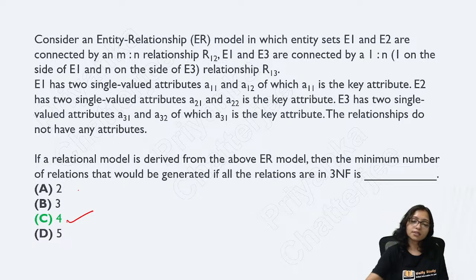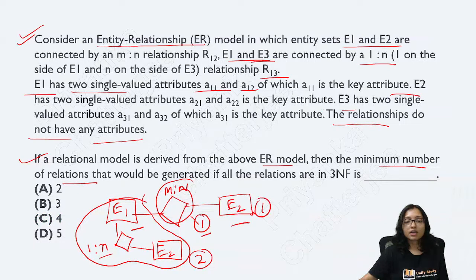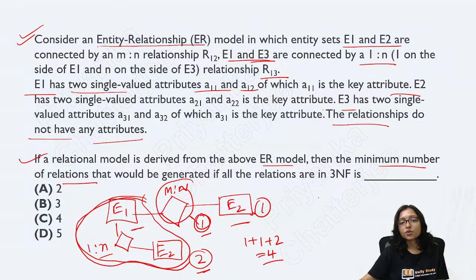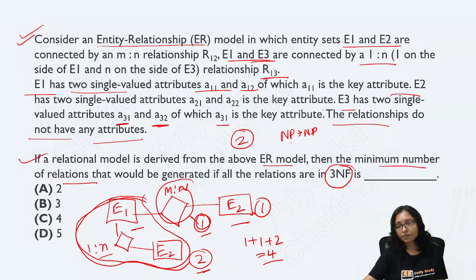Definitely 4 will be my answer, because here I need one table, for this one I need one table, and for this one to many part I need two tables. So 1 plus 1 plus 2, that is 4. To confuse you, they mention 3NF. It will be definitely in 3NF, because here the attributes are given. You can see everywhere there are two attributes. There will be no chance of non-prime to non-prime. One will be the prime attribute, another will be the non-prime attribute. No chance of non-prime to non-prime.